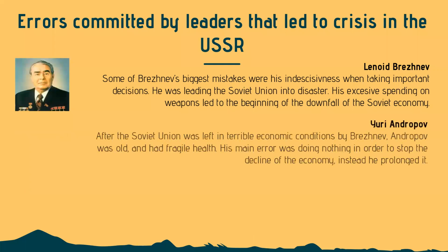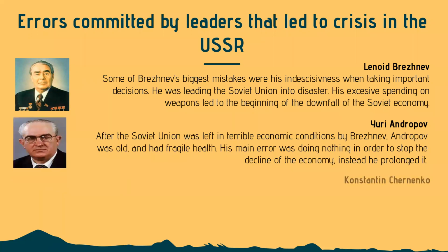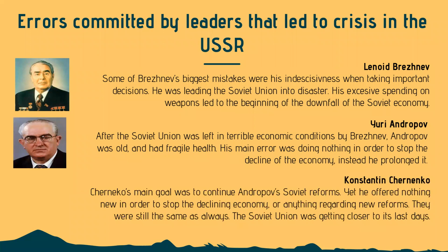Yuri Andropov. After the Soviet Union was left in terrible economic conditions by Brezhnev, Andropov was old and had fragile health. His main error was doing nothing in order to stop the decline of the economy. Instead, he prolonged it. And finally, Konstantin Chernenko. Chernenko's main goal was to continue Andropov's Soviet reforms, yet he offered nothing new in order to stop the declining economy or anything regarding new reforms. They were still the same as always. The Soviet Union was getting closer to its last days.